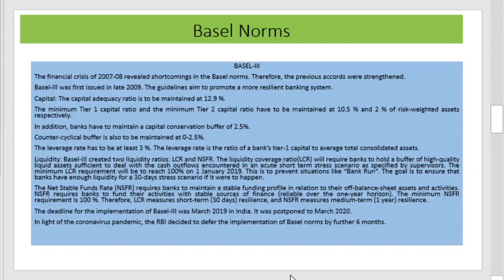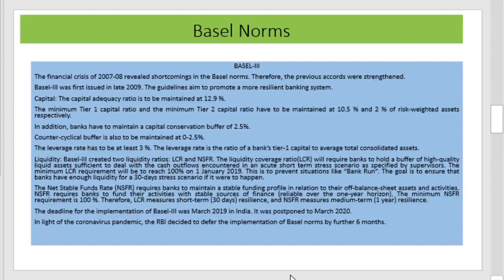In Basel III, some changes were also introduced. They mainly include, first, the liquidity. Basel III created two liquidity ratios, that is LCR and NSFR. LCR is the liquidity coverage ratio, and this will require banks to hold a buffer of high quality liquid assets sufficient to deal with the cash outflow encountered in an acute short-term stressed scenario. The minimum LCR requirement will reach 100% on 1st January 2019. This is to prevent the situation of bank failure.